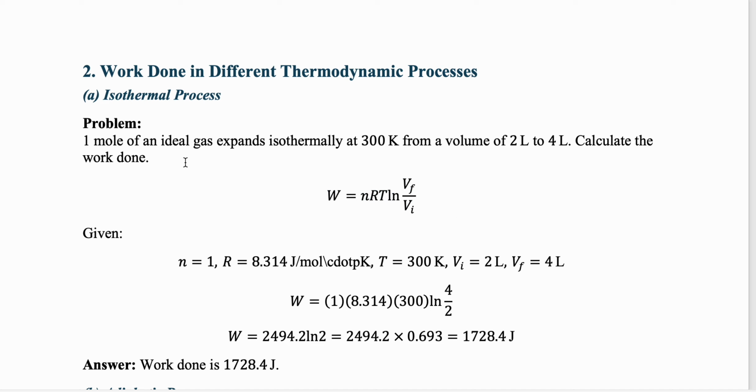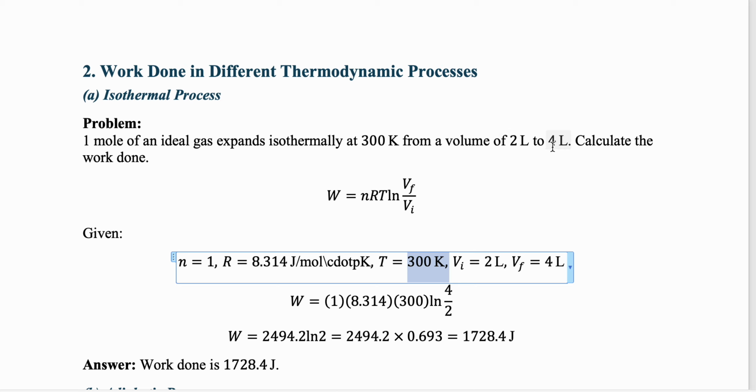1 mole of gas, meaning the value of n is already given as 1 mole. So I will just write down 1 directly. And R we know is the gas constant. Most of the time, if they are giving a question, they will write down the value, 8.314. You should remember it also, but anyway it is supplied nowadays. And T, temperature, is already given because we are talking about an isothermal process. So the temperature is fixed at 300 Kelvin. If it is given in centigrade, please convert it into Kelvin by adding 273, and then only you can use it, right?